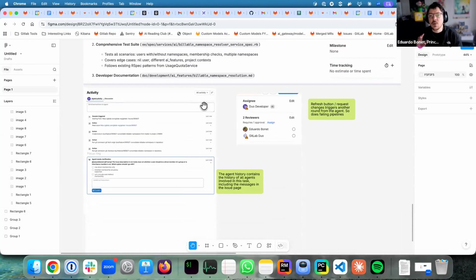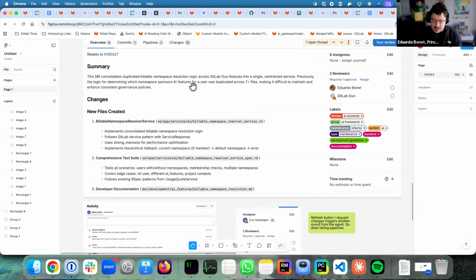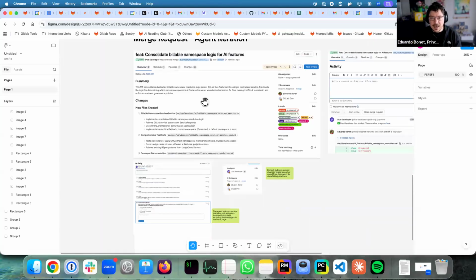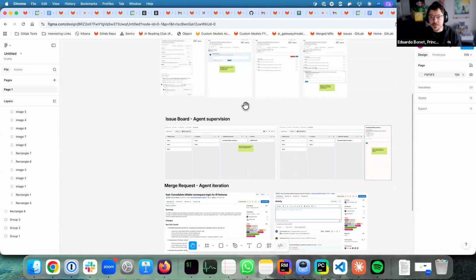So this all assumes we have an agent that is capable of implementing the changes and addressing concerns and things. So assuming that, I'm looking only here at the UX perspective. This is a change that spans a few different groups.